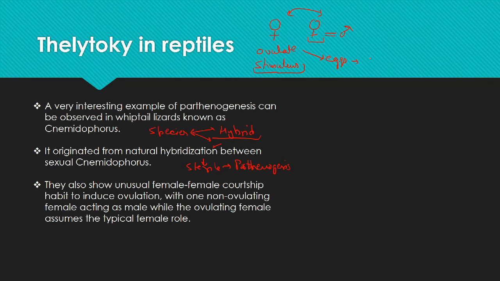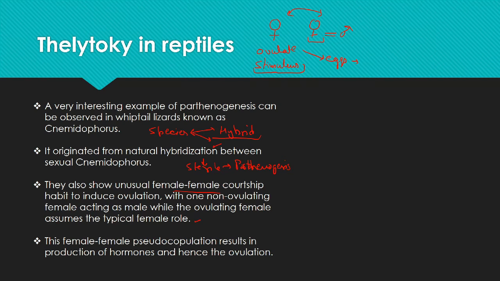So they show unusual female courtship behavior to induce ovulation, with one non-ovulating female acting as a male while the other ovulating female assumes the typical female role. This is a pseudocopulation, which results in the production of hormone required for the ovulation. So this is a whiptail lizard found in the USA.